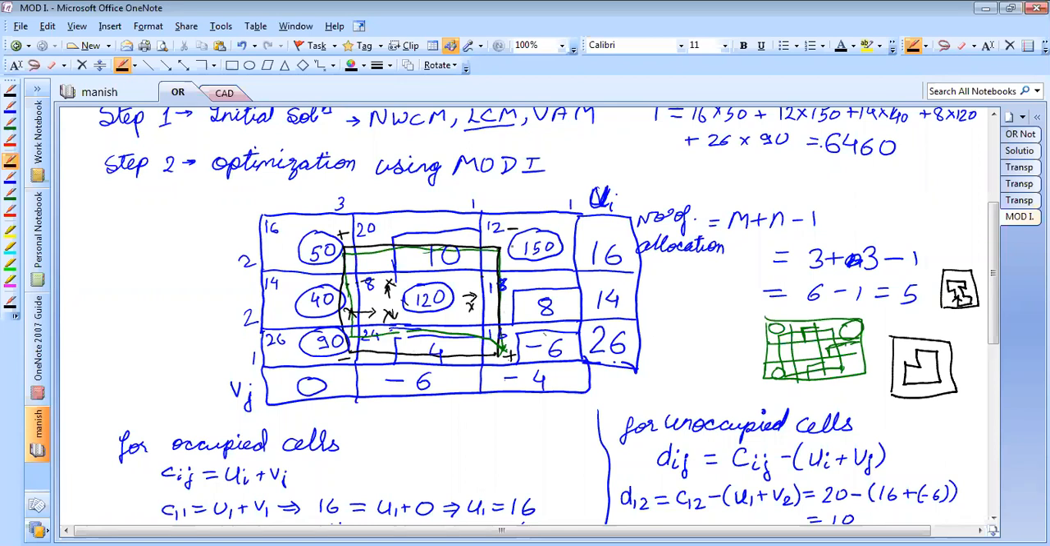Where you can take a turn? You can take a turn only at the allocated cell.